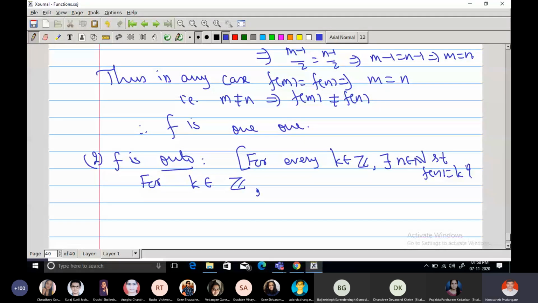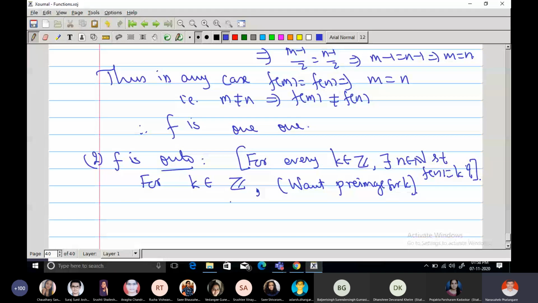This we want. Alright, so choose any element from the codomain. What we want is a preimage for k.